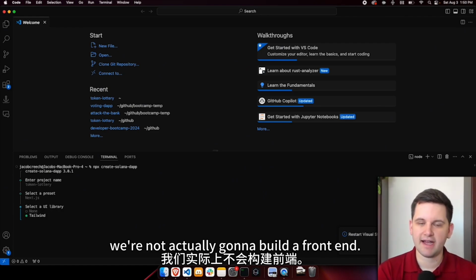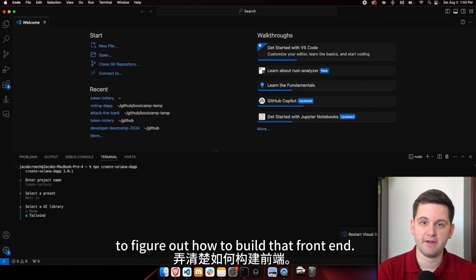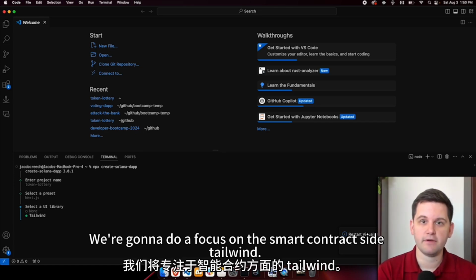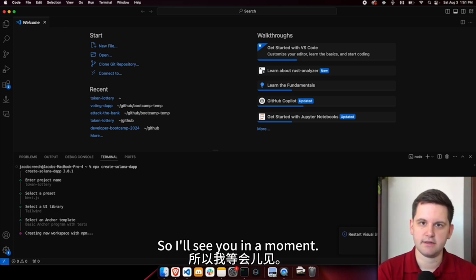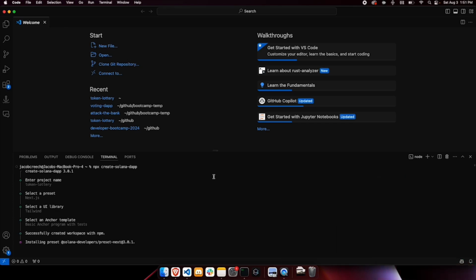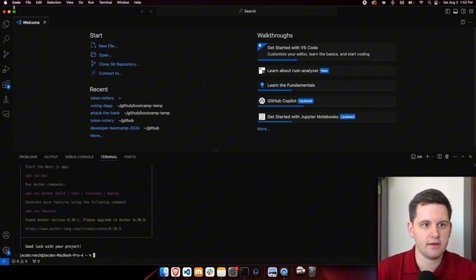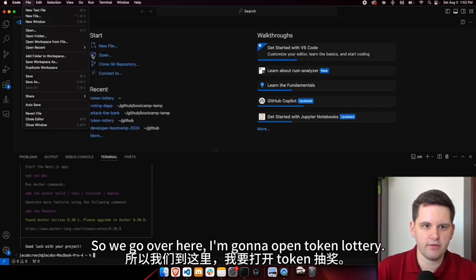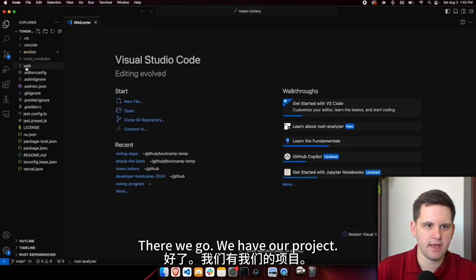For this project, we're not actually going to build a front end. It'll kind of be like a challenge for you to figure out how to build that front end. We're going to focus on the smart contract side. Tailwind, we're going to go with the basic stuff and it'll create. So I'll see you in a moment. All right, so we have a project. Let's go ahead and open it. So we go over here, I'm going to open token lottery. There we go. We have our project.